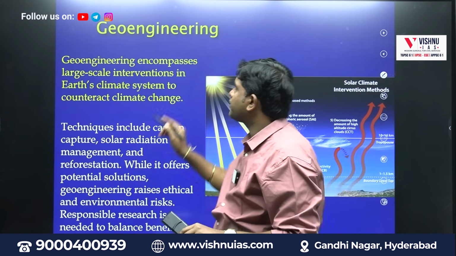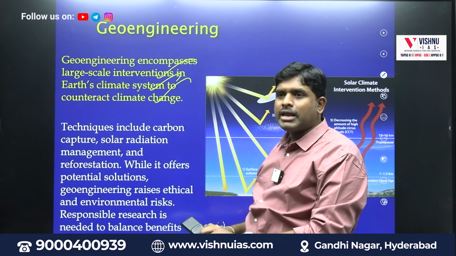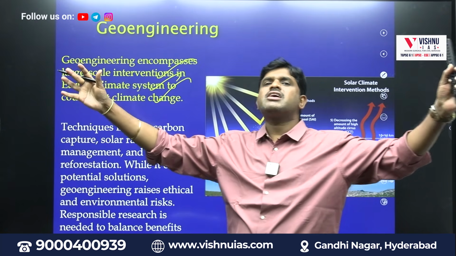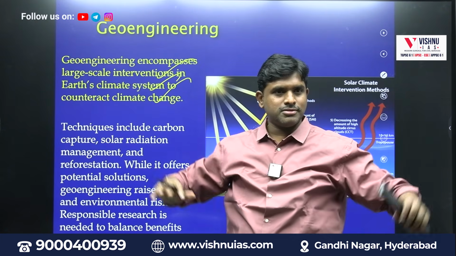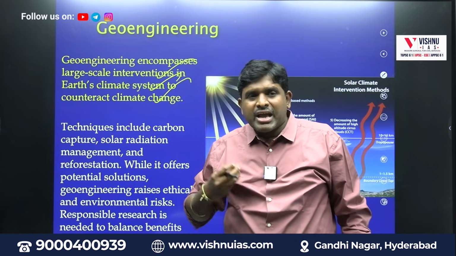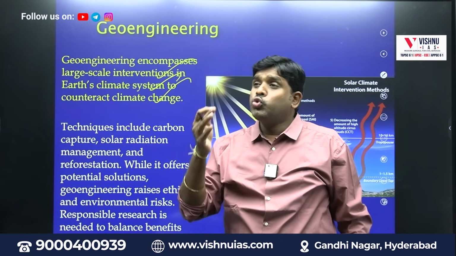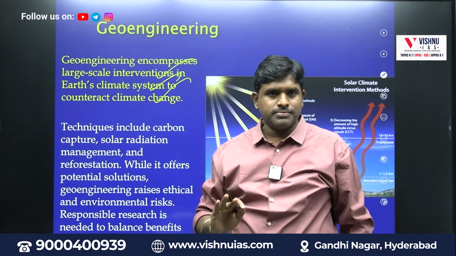Geoengineering. Large scale intervention in Earth's climate system to counteract climate change, like developing big carbon sequestration chambers. Means the mechanisms which we are making ourselves to mitigate, means make less.